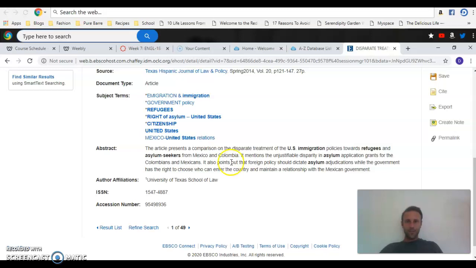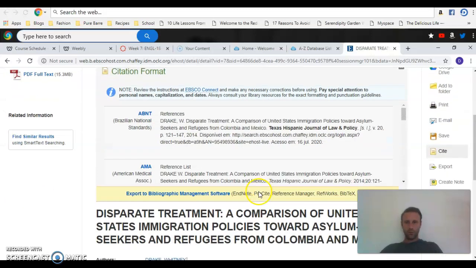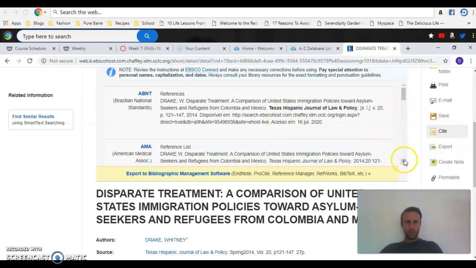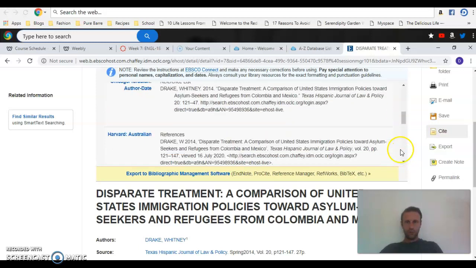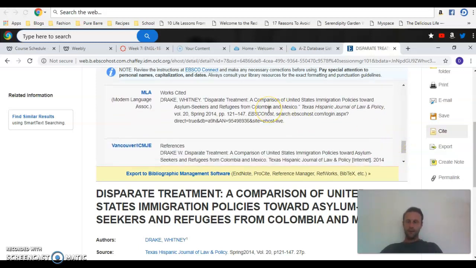I like it. So another thing I like about Academic Search Complete is the citation tool. You click on Cite, and you scroll down. You're going to scroll down to MLA, and it's got it there for you. Okay. Now, when you copy and paste this into your annotated bibliography, you're going to have to change some things, right?